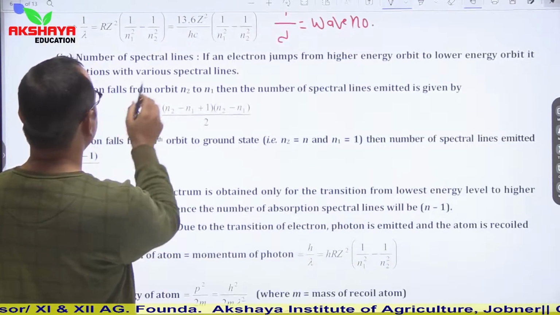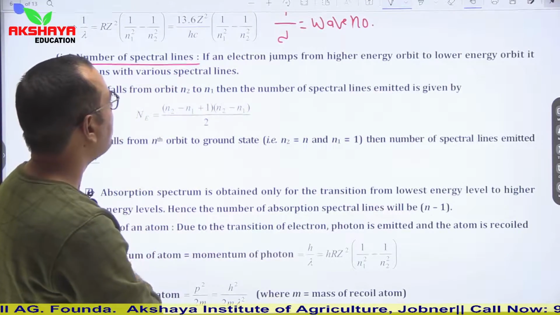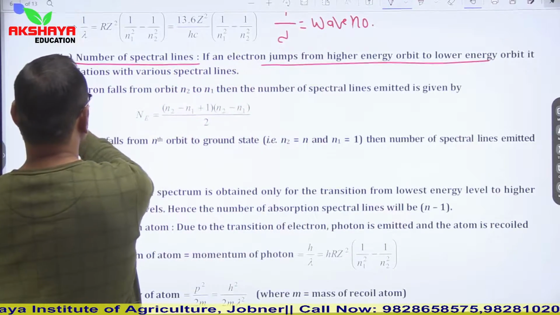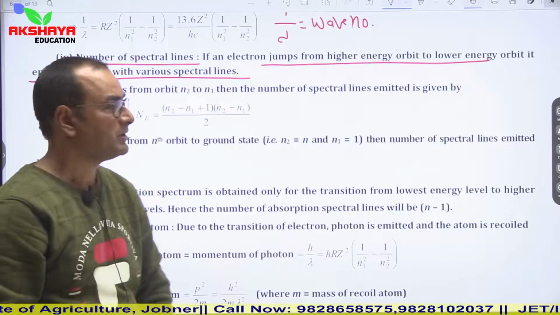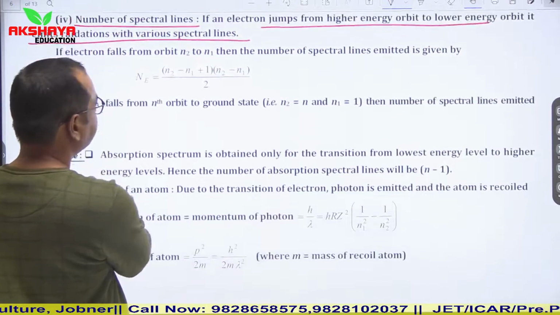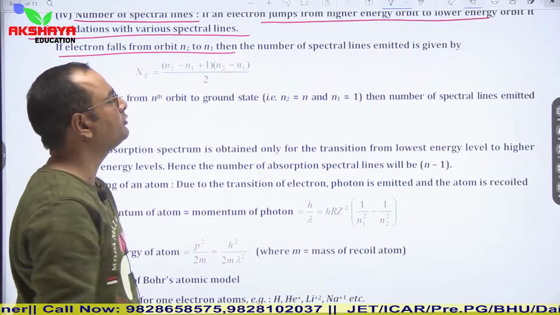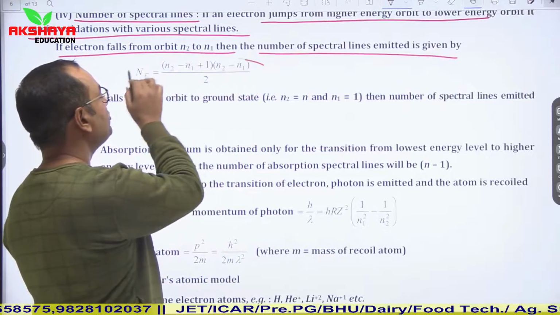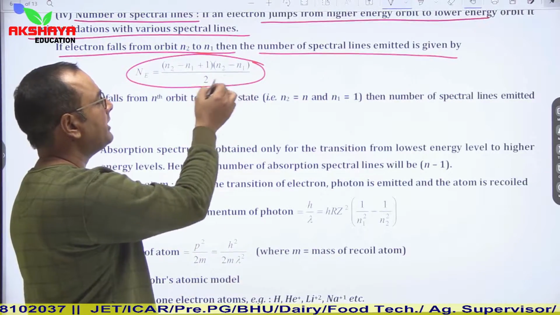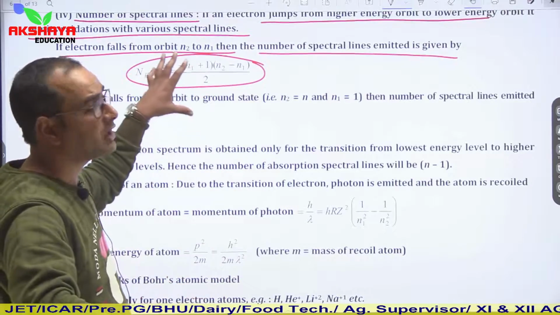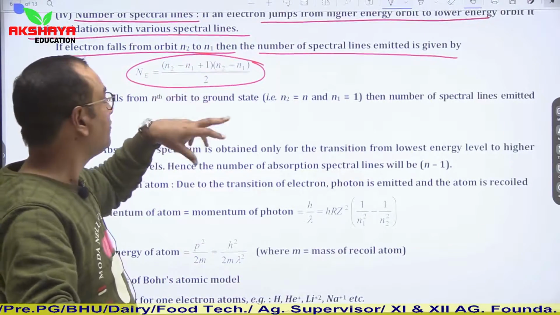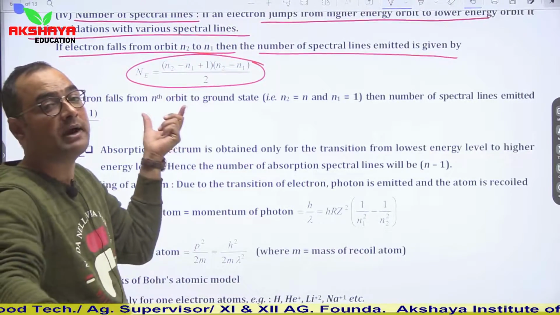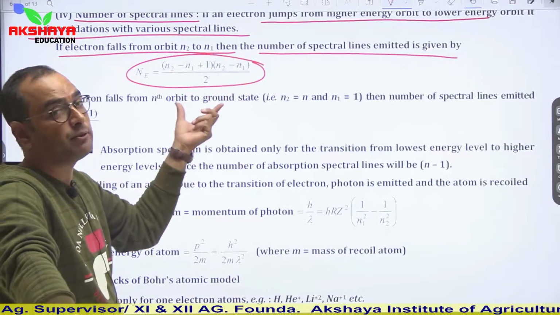Then number of spectral lines. If an electron jumps from a higher energy orbit to a lower energy orbit, it emits radiations with various spectral lines. These are different spectral lines. If the electron falls from orbit n2 to n1, then the total number of spectral lines emitted is given by (n2 minus n1 plus 1) into (n2 minus n1) upon 2.